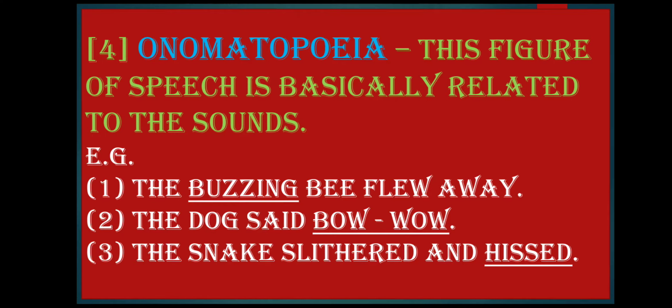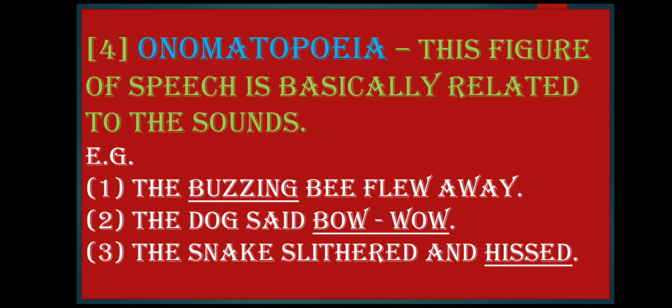Onomatopoeia. Please remember the pronunciation of this figure of speech: onomatopoeia. This figure of speech is basically related to sounds. Now this figure of speech is also very easy. Whenever any sound is given in the sentence, you have to write onomatopoeia. Examples: the buzzing bee flew away. Now the sound of the bee is given here, buzzing.